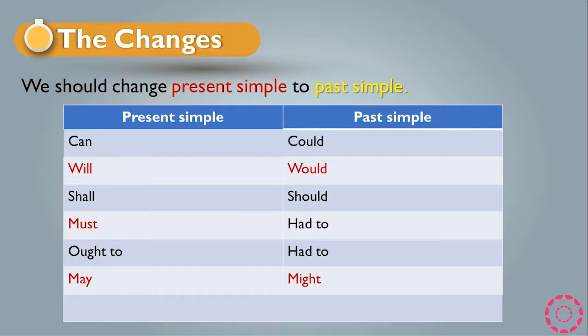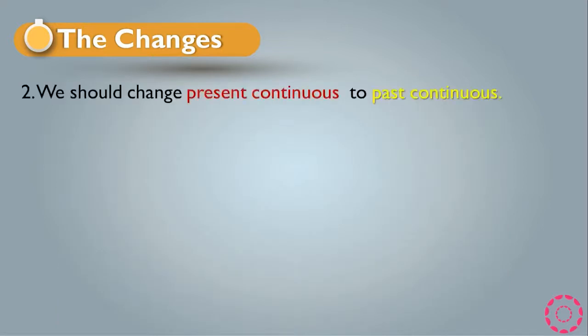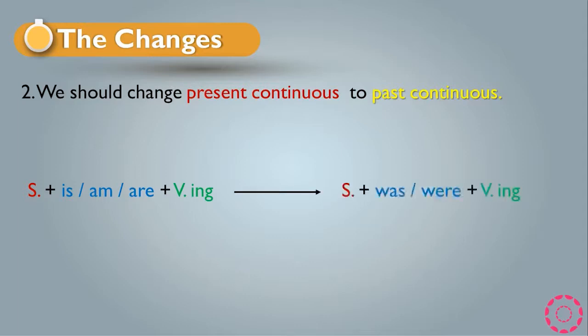The second thing that we have to follow is we should change present continuous to past continuous. So this is the rule of present continuous in general. You have the subject at the beginning, verb to be, or we can say is and are, and after that verb ing. We have to change this rule to past continuous. So the rule became: subject plus was and were plus verb ing. So we have to change is and are to was and were.